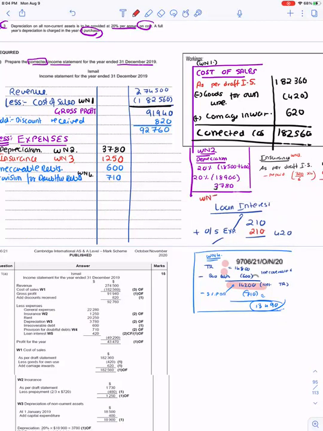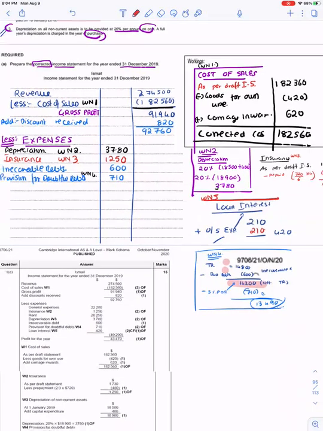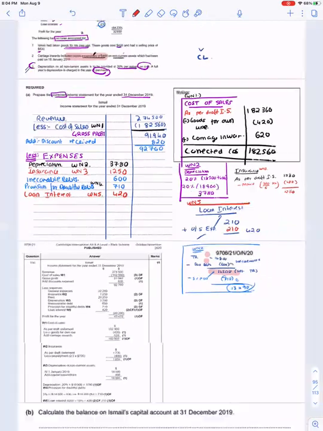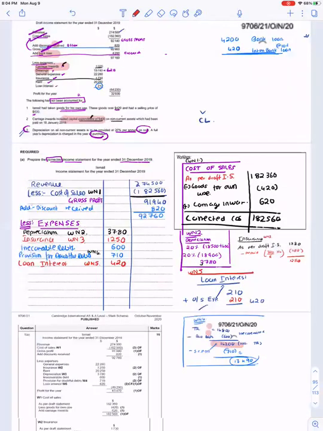Loan interest. I have done adjustments for the outstanding in the working note. When I write the working note and do the adjustments in the working note, I do not need to show it separately. So my working note has 420 as loan interest. With this, I have completed all the adjustments.